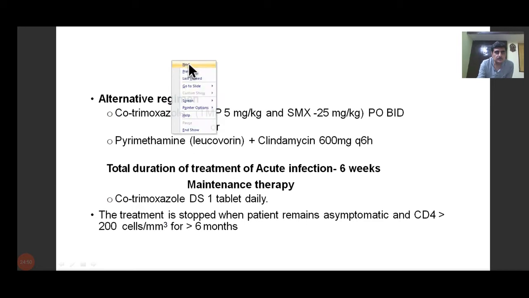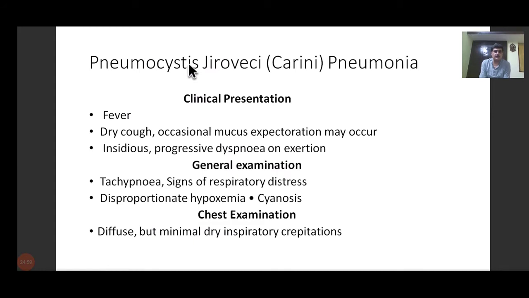Then coming on to the third opportunistic infection, as I said, it is Pneumocystis jirovecii, which was earlier called Pneumocystis carinii. So Pneumocystis jirovecii presents as a form of pneumonia, meaning an infection of the chest. Clinical presentation will be fever, dry cough, occasional mucus expectoration, and progressive dyspnea, which may be initially on exertion and then gradually at rest also. This is the kind of presentation you have in a patient with Pneumocystis jirovecii pneumonia.